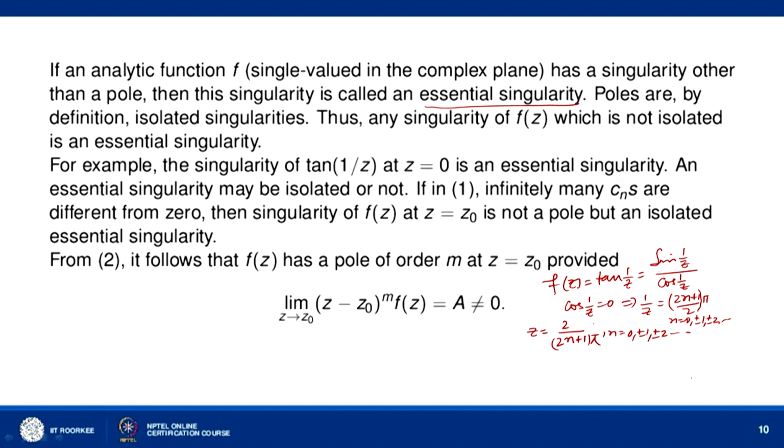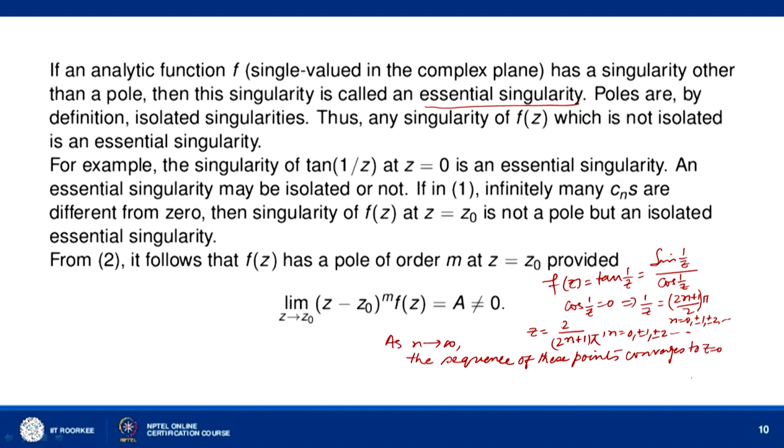Now, you can see that as n goes to infinity, the sequence of these points converges to z equal to 0.